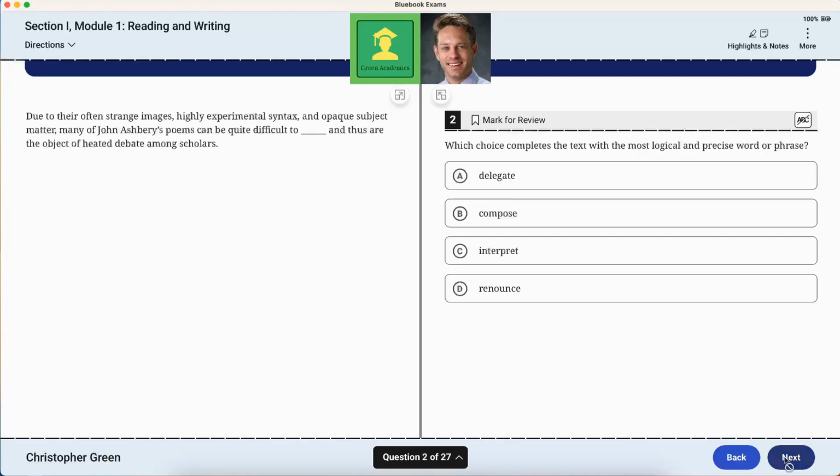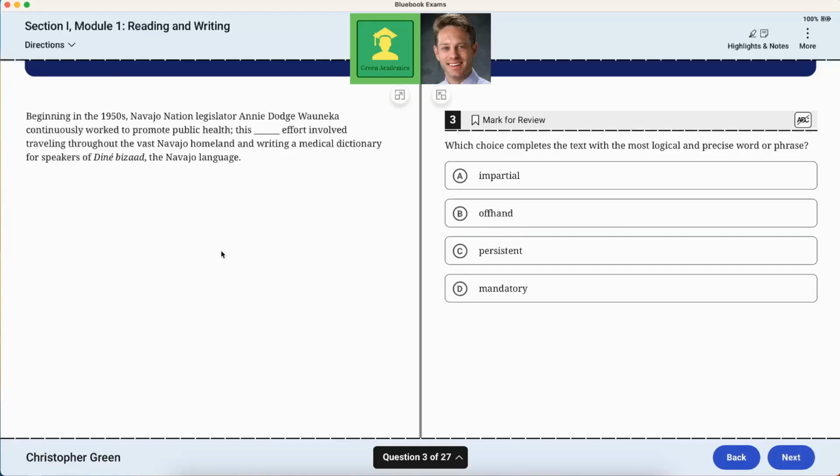It's widespread. Due to their often strange images, highly experimental syntax, and opaque subject matter, many of John Ashbery's poems can be quite difficult to blank and are thus the object of heated debate among scholars. So instinctively, I would have said difficult to understand, as in characterized by opaque subject matter, as in difficult to penetrate or comprehend. Is it difficult to delegate, compose, interpret, or renounce? It's interpret.